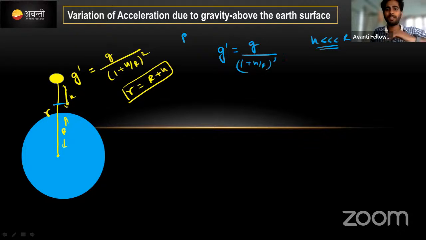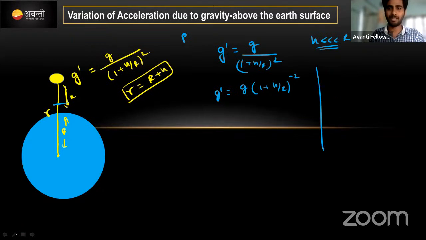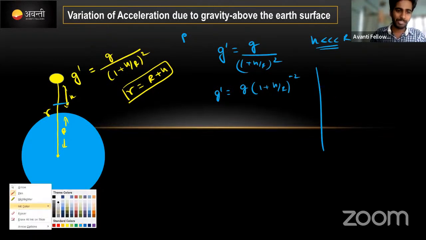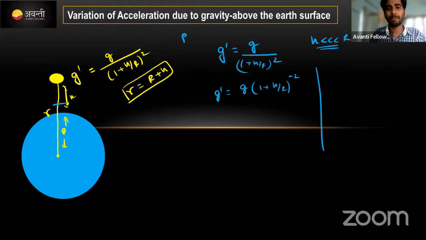इसको मैं ऊपर लेके जाता हूँ डिनोमिनेटर टर्म को. Then it will be g dash is equal to g into (1 plus h by r) to the power minus 2. x to the power of plus 2 होता, ऊपर आने से x to the power of minus 2 होता है. इधर क्या करता है, CBSE usually in textbook they said binomial, we are going to apply the binomial theorem here.